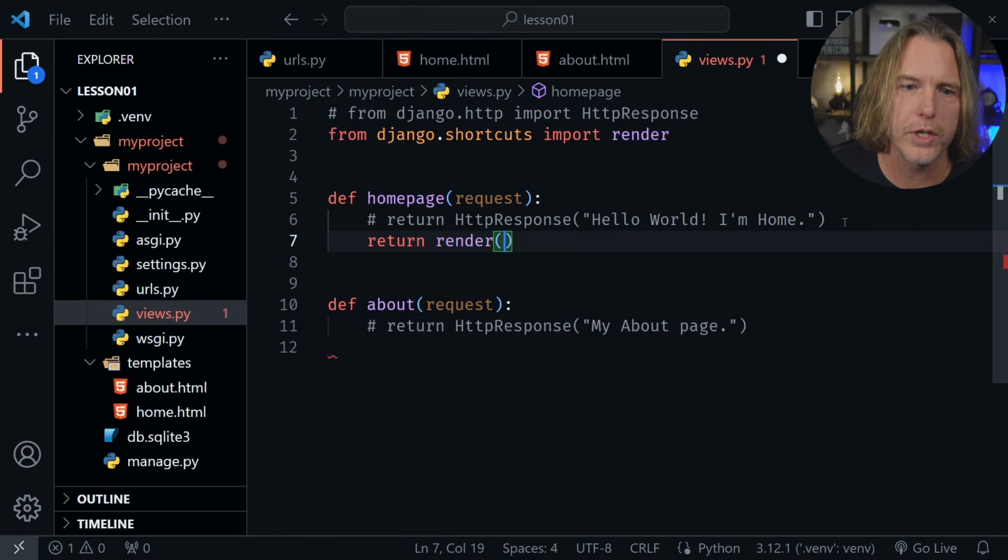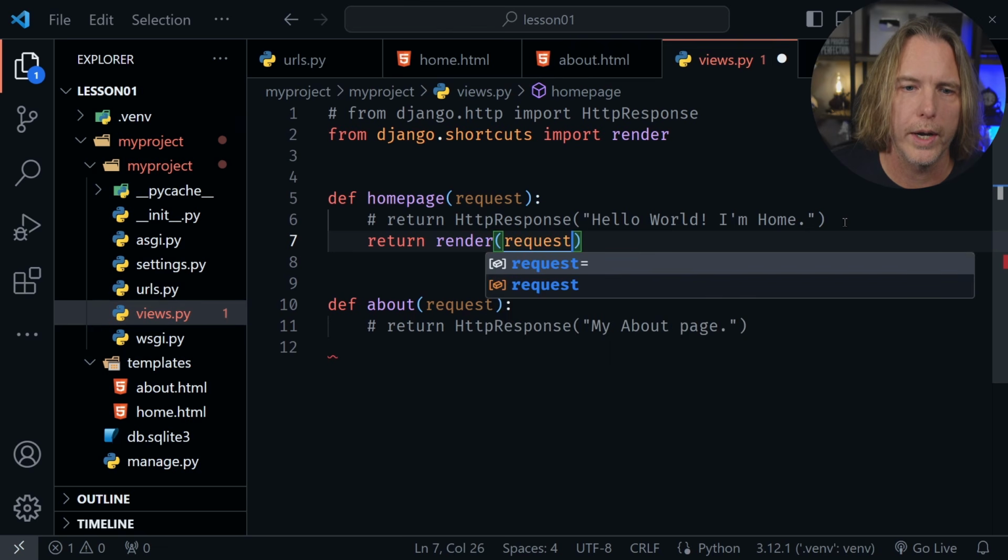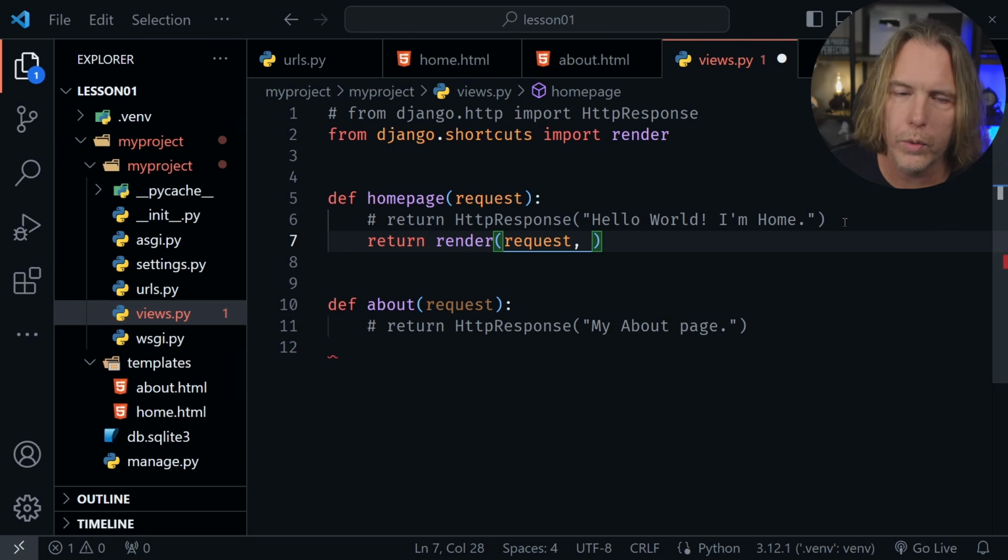The first thing we pass into render is the request. After the request, we're going to render our HTML template. So here I'll say home.html. We don't need to do anything else. Django now knows where this template is because we linked it in the settings.